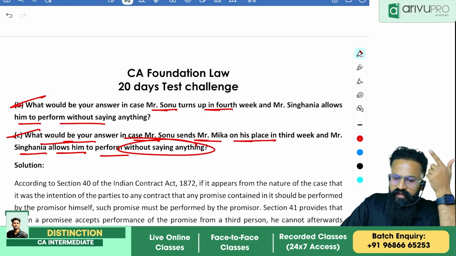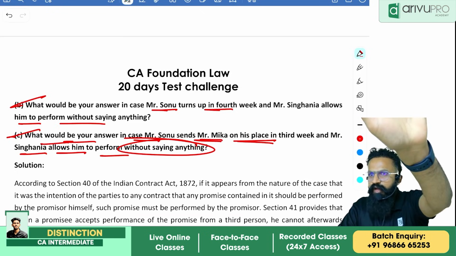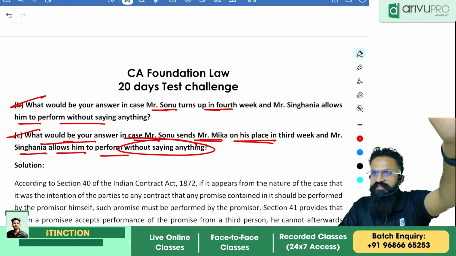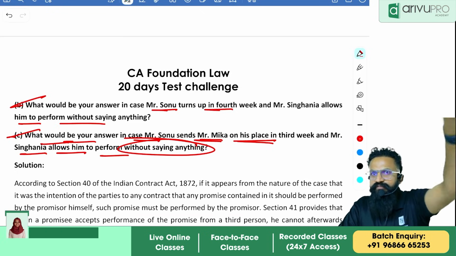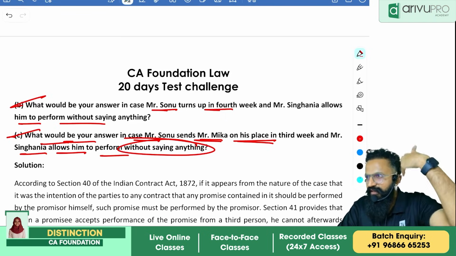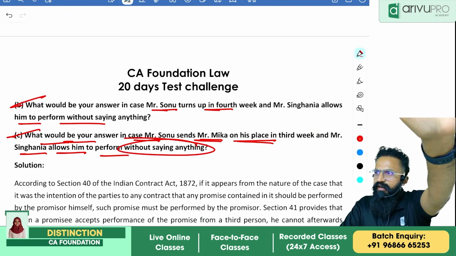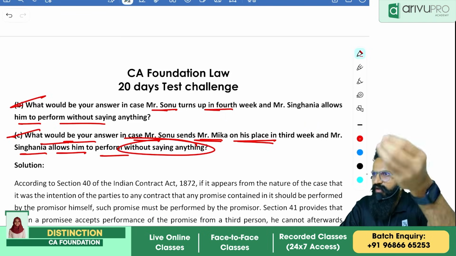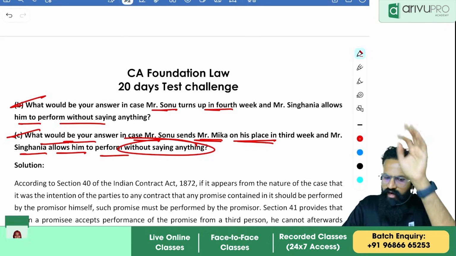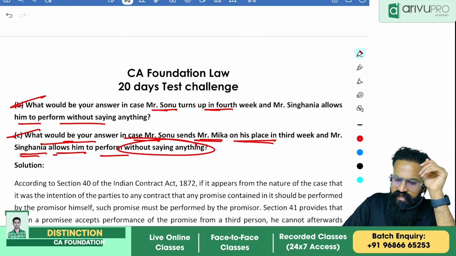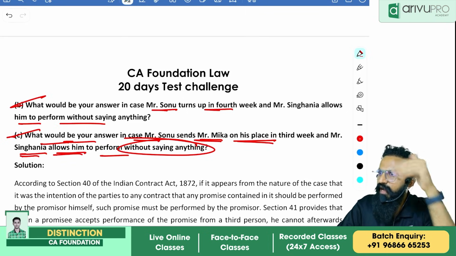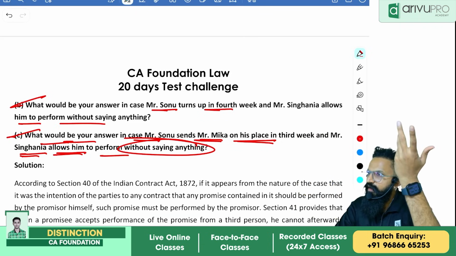See, what would be your answer in case Mr. Sonu sends Mika in his place? Now, I have a right to stop him because the agreement involves special skill or talent. Could I have stopped him? When someone else comes, can I stop him or not? I can stop him because it involves special skill or talent. But what did this person do? Mr. Singhania allows him to perform. I am okay, you come.